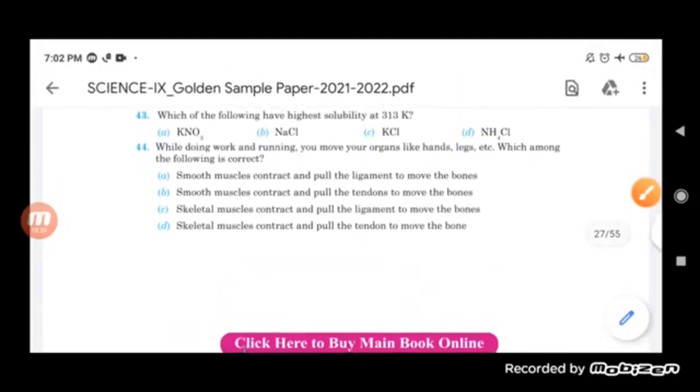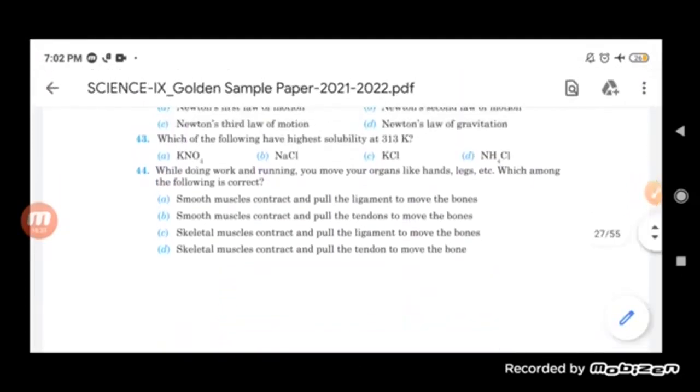While doing work and running, you move your organs like hands and legs. Which among the following is correct? Smooth muscle contracts and pulls the ligament to move the bones. Smooth muscle contracts and pulls the tendon to move the bones. Skeletal muscle contracts and pulls the ligament to move the bone. Skeletal muscle contracts and pulls the tendon to move the bone.